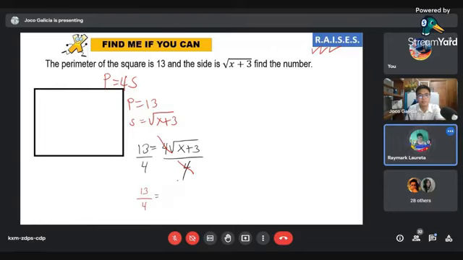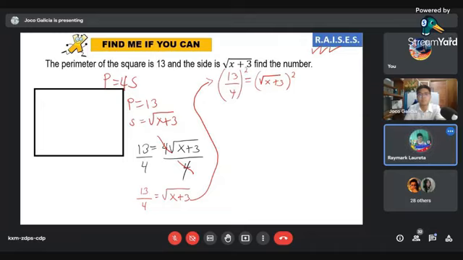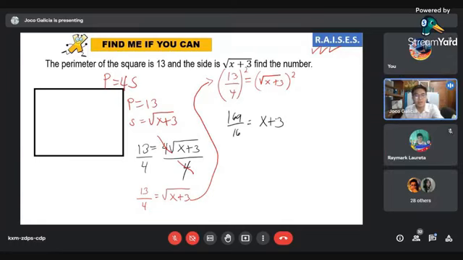Tapos, equal square root of x plus 3 po. Tapos po, squared both sides. Tapos po, 169 po over 16 po. Tapos, equal x plus 3 po. Alright, very good. You kindly stop, Laureta.